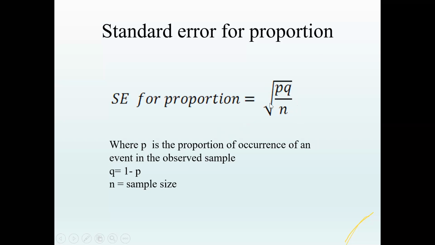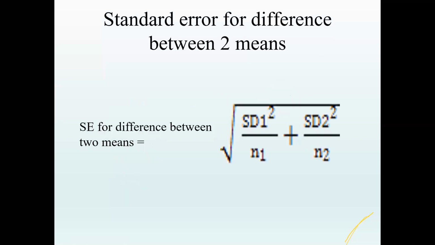If the outcome event is a proportion, it need not always be a mean. For example, systolic blood pressure is a continuous variable, so we calculate the standard error as SD by square root of n. But when it is a proportion, we use this equation to calculate the standard error. But the concept is the same.